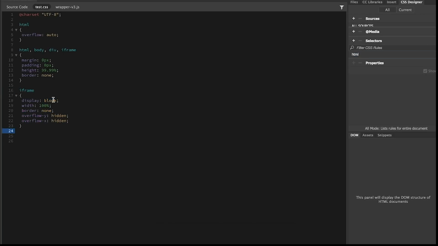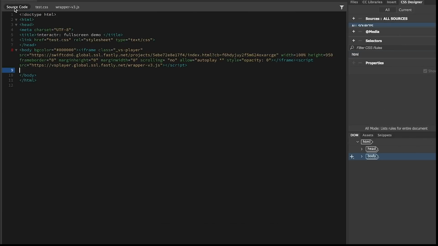I have created a display block with 100%, border none, overflow y-axis as hidden and overflow x-axis as hidden, and save it. What we also have to do in the code base, I have linked this test.css in my HTML file.